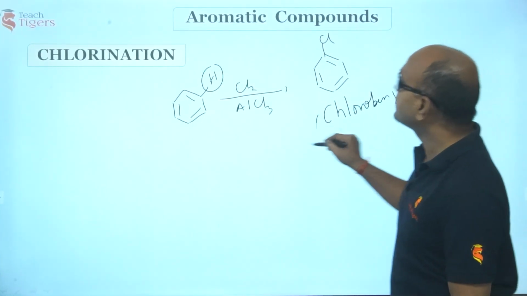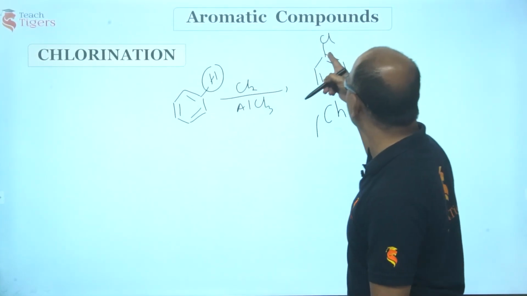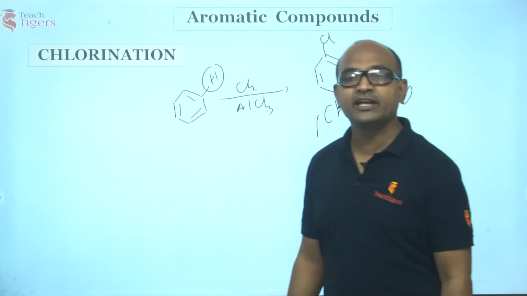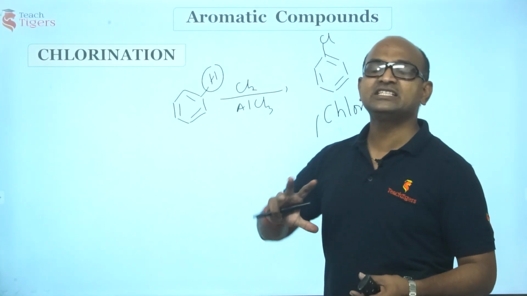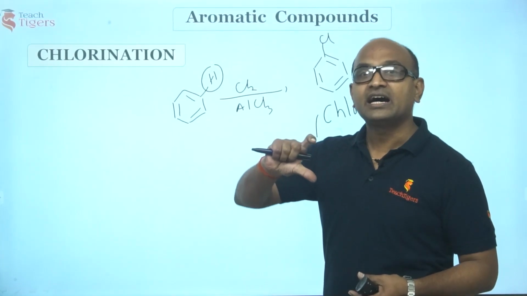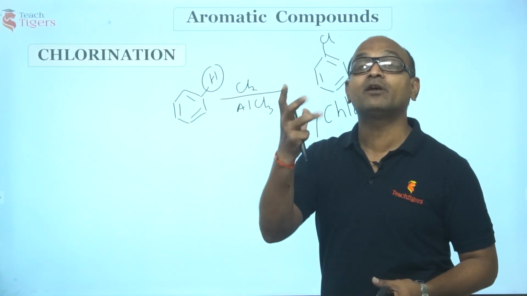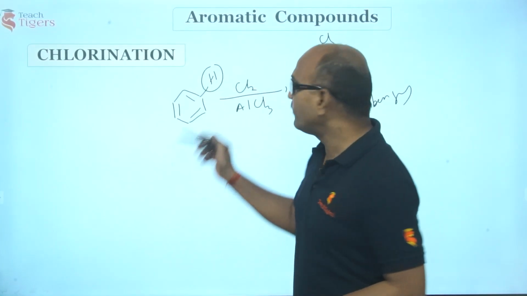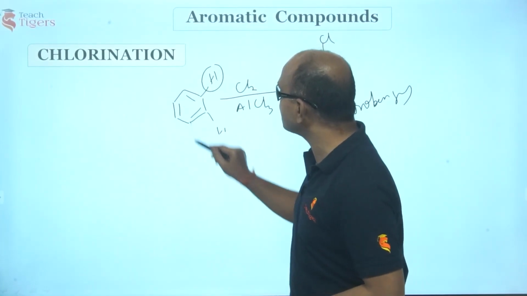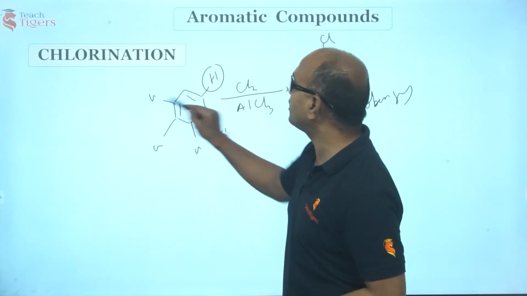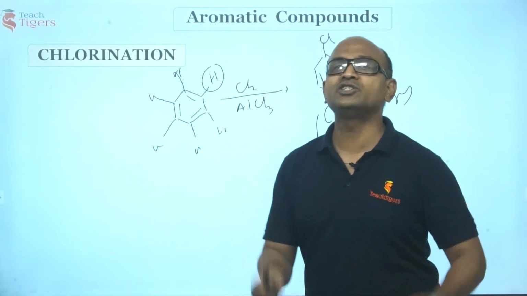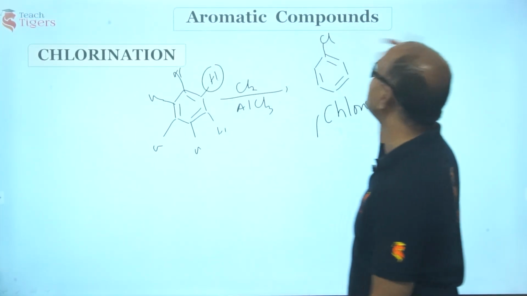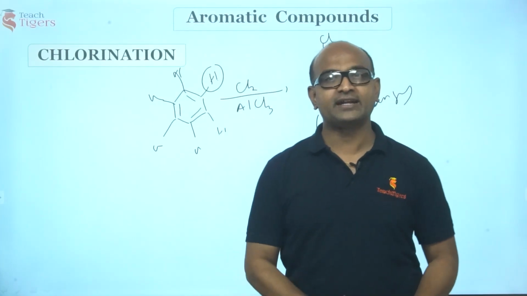Sir, why did you remove hydrogen from here and add chlorine here? Let me tell you, benzene is a perfect and pure hexagon. All the bonds are symmetrical. So whether you remove this hydrogen or this, all are the same. One of these hydrogens gets substituted by the chlorine atom.